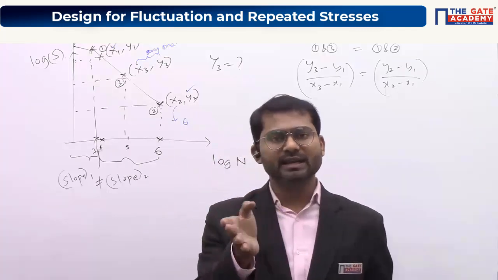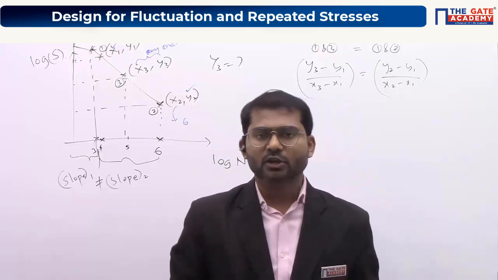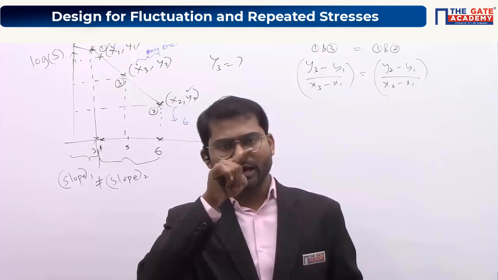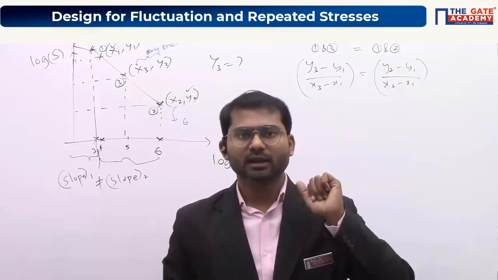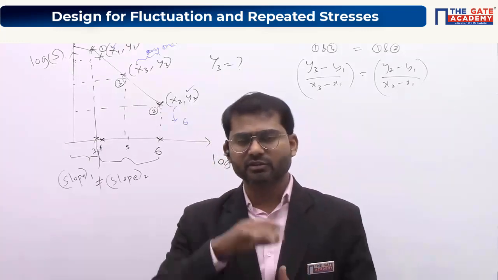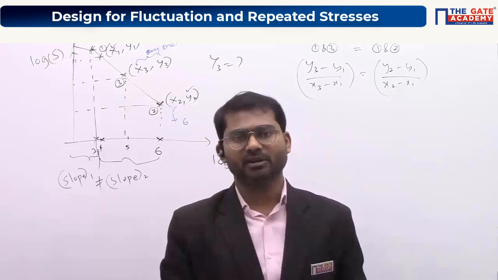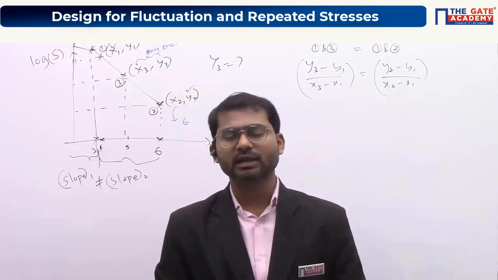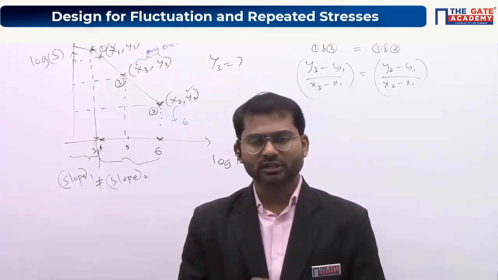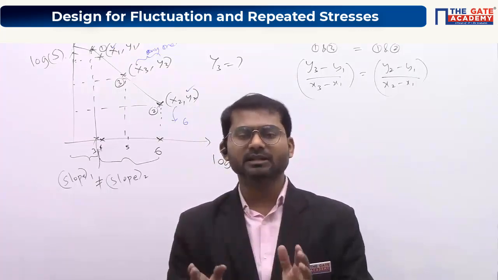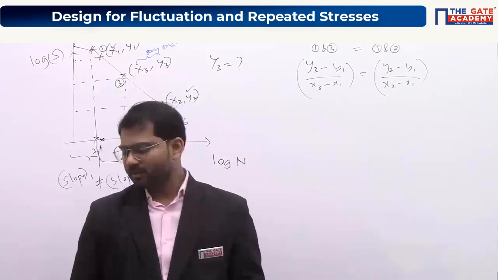So approximately we'll take it as SUT itself. We can't just look at a rotating component and say it got yielded, so let's stop it. It's very difficult if it is rotating at very high speed. That's the reason we go with ultimate stress itself, so that it will be uniform for ductile and brittle metals as well.